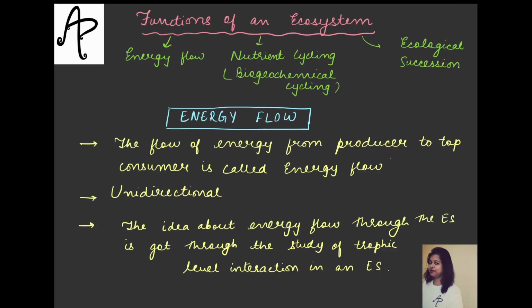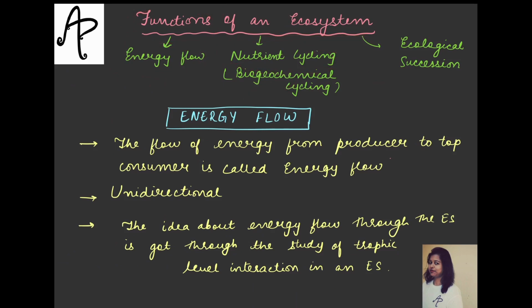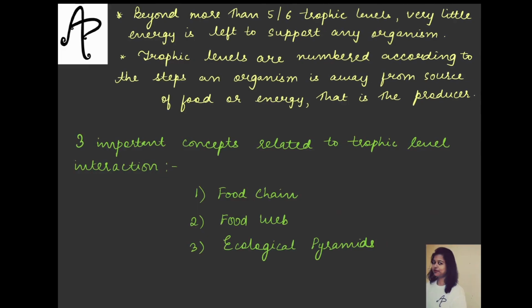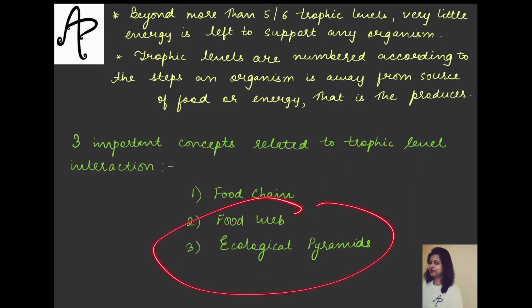We have said initially that the functions of the ecosystem can be studied under 3 major headings: flow of energy, cycling of the nutrients, in which we will talk about multiple nutrients, and geochemical cycling, and ecological succession, which will also have a separate session. Now within this energy flow also we are bifurcating it into food chain, food web, and one more thing that you saw here, which is your pyramid, ecological pyramid. So these two will be taken in another video.